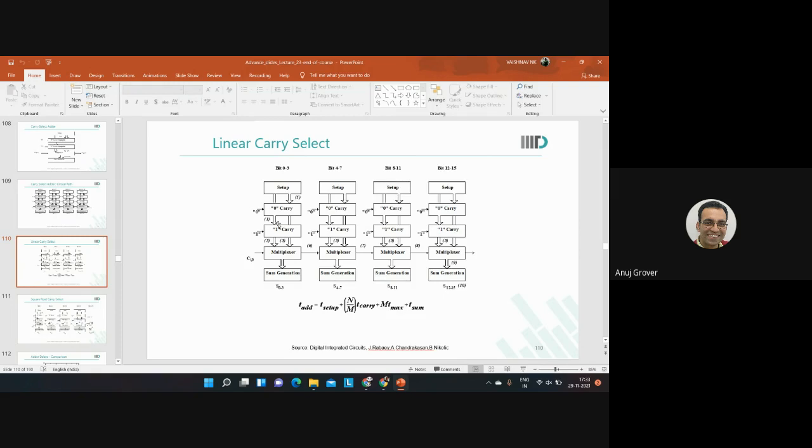Is it not? Yes, sir. Then based on that, you will select the multiplexer for bit 2, then bit 3, then bit 4, then bit 5. So how many times is the multiplexer coming? 4 times it's coming, sir, actually. Yes, so the number of bits.